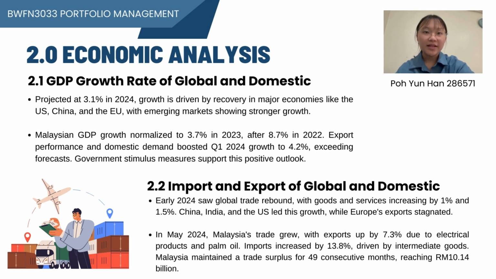And next is the import-export of global and domestic. In early 2022, global trade rebounded, with goods and services increasing by 1% and 1.5%. China, India, and the US lead this growth. However, in Malaysia, May 2024 saw a 7.3% export rise, driven by electrical products and palm oil, and a 13.8% increase in imports, driven by intermediate goods. Malaysia maintained a 49-month trade surplus, reaching 10.14 billion ringgit.